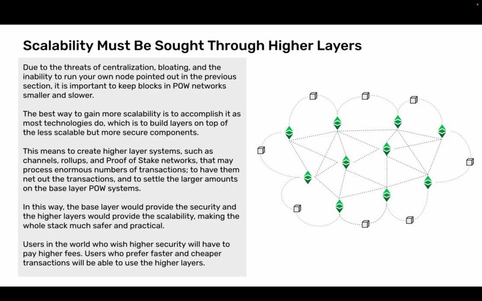This means to create higher layer systems such as channels, roll-ups, and proof-of-stake networks that may process enormous numbers of transactions, to have them net out the transactions and to settle the larger amounts on the base layer proof-of-work systems. In this way, the base layer would provide the security and the higher layers would provide the scalability, making the whole stack much safer and practical. Users in the world who wish higher security will have to pay higher fees. Users who prefer faster and cheaper transactions will be able to use the higher layers.